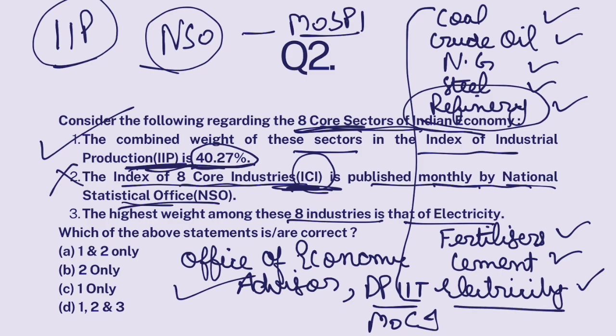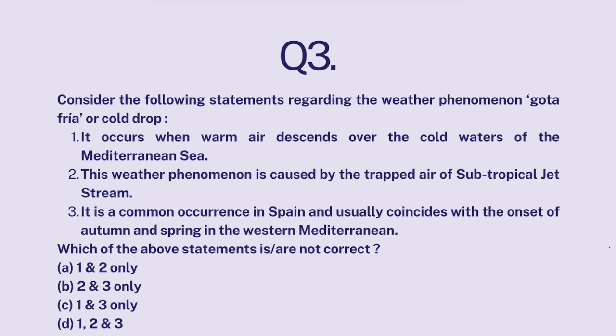Now, among these 8 industries, the highest weightage is given to refinery products. Second highest is electricity. Okay, and last is fertilizers. So the highest weight among these 8 industries is that of electricity. No, second highest is electricity, highest is refinery products. So this is also false. One only.